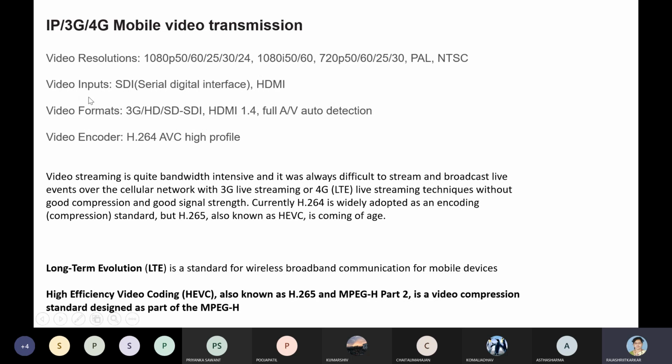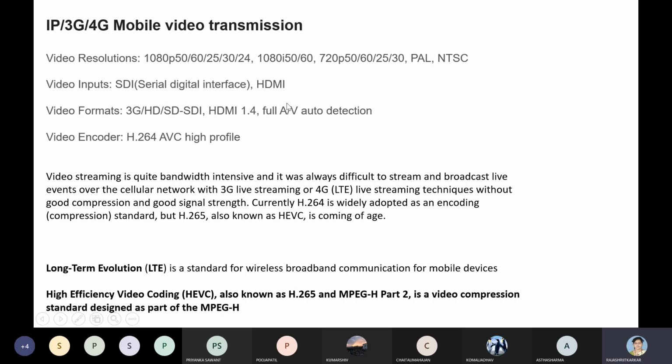Next, what you have is the video input. That is how you are taking the video input itself. So it's a high definition multimedia interface, or a serial digital interface that has been used for the video. It's a high standard, that is, the resolution itself is high, and hence it is either serial digital data which has been taken, or a high definition multimedia interface.